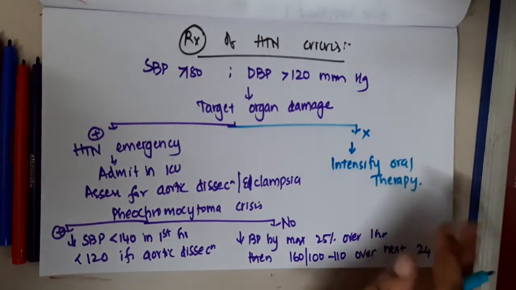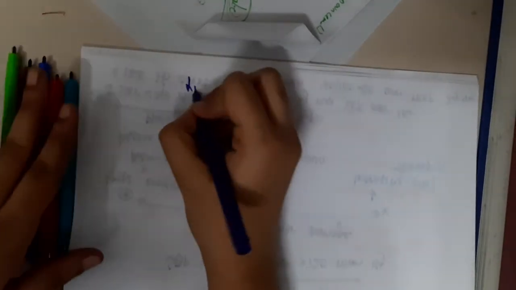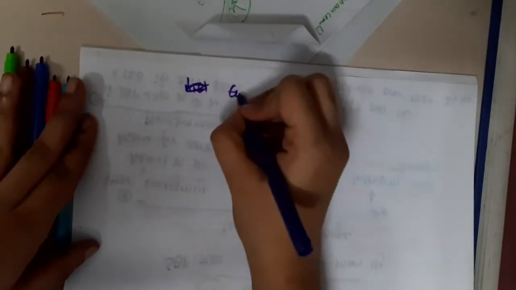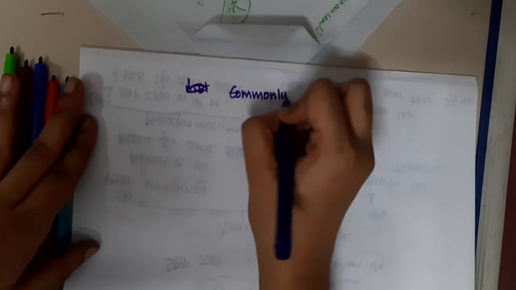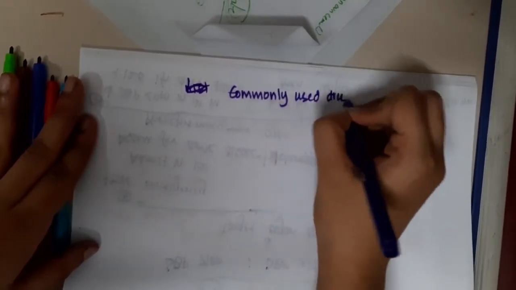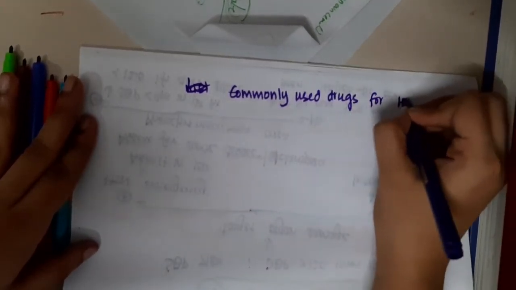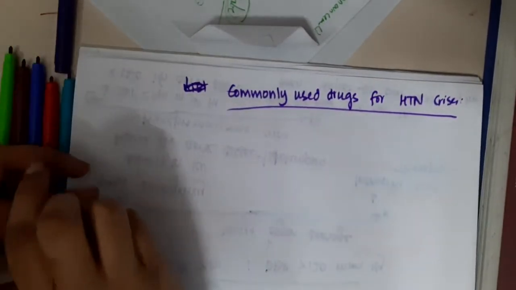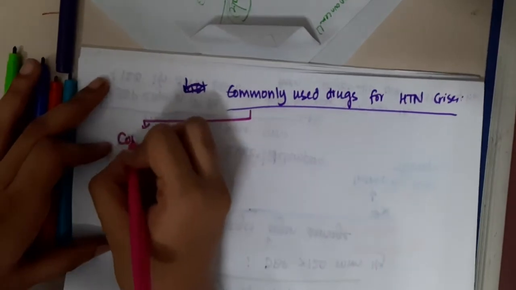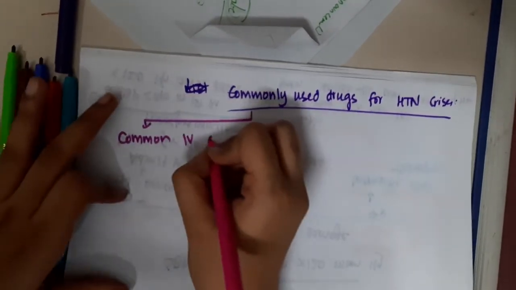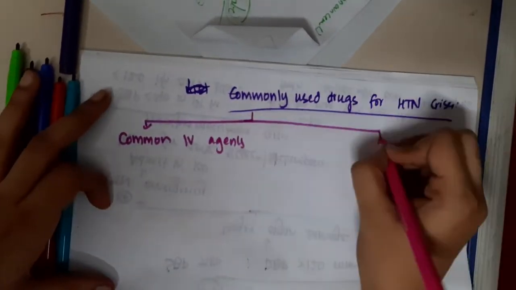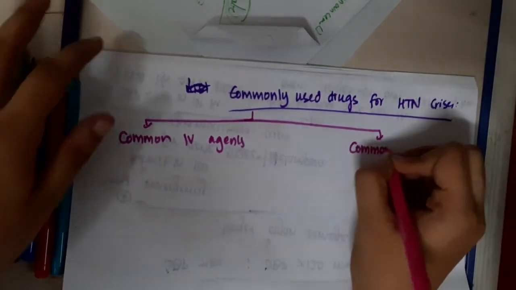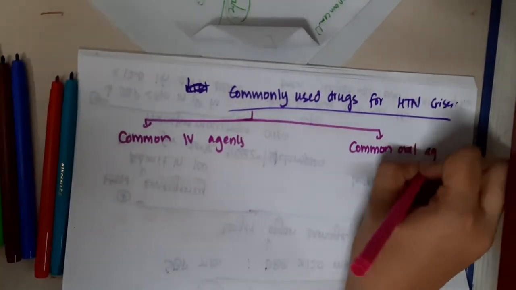Okay, next I would like to give the list of commonly used drugs for hypertensive crisis. If you see, we have common intravenous agents and common oral agents that can be used for hypertensive crisis.